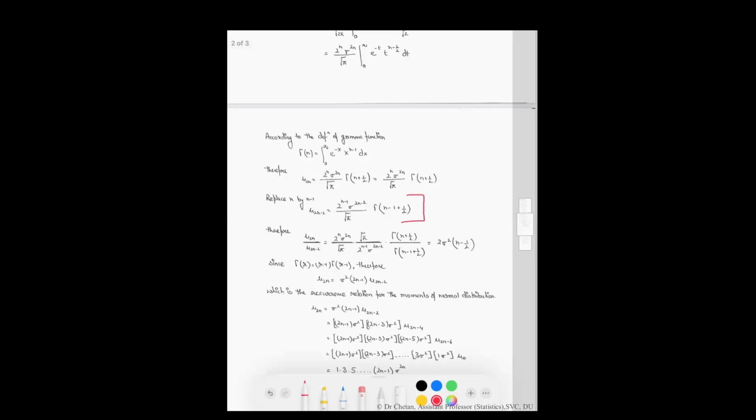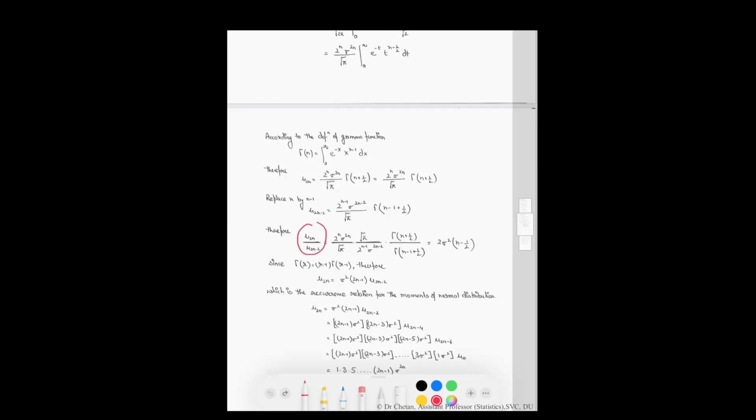Now using this, we can calculate the recurrence relationship. Therefore, mu of 2n divided by mu of 2n minus 2 is equal to this quantity. Just put the value of mu of 2n and mu of 2n minus 2 from this equation. For solving this, just use the formula gamma of r equal to (r minus 1) into gamma of (r minus 1).